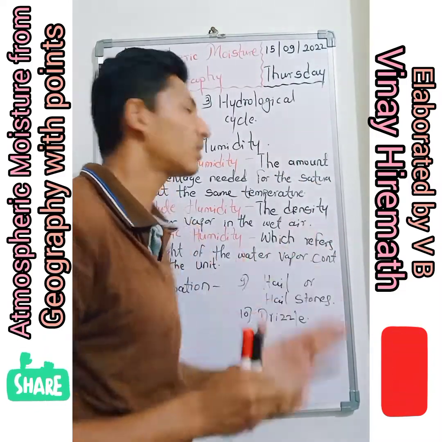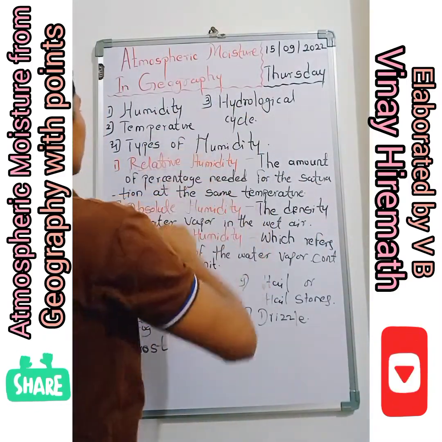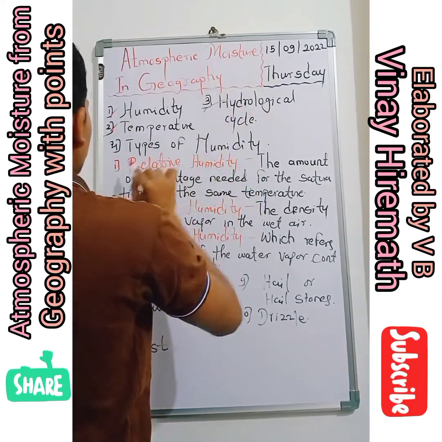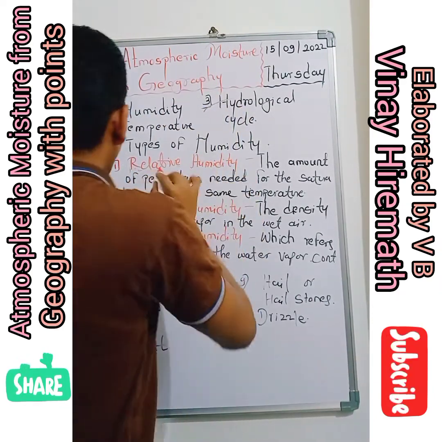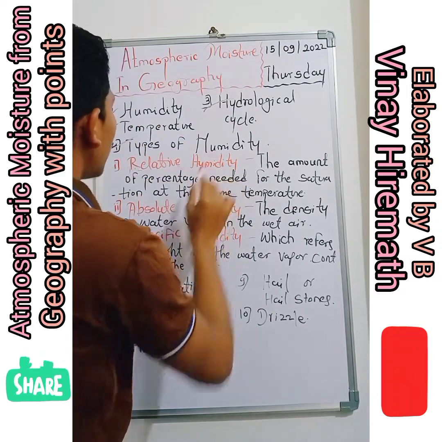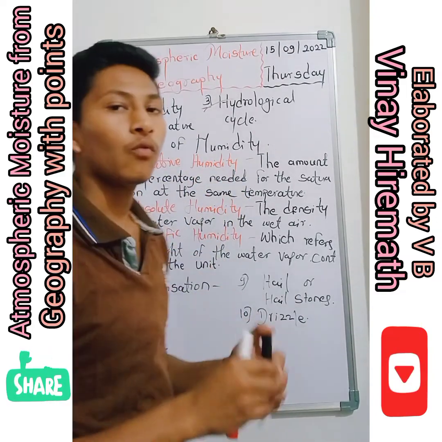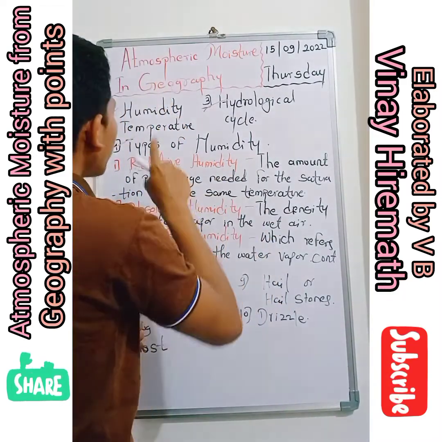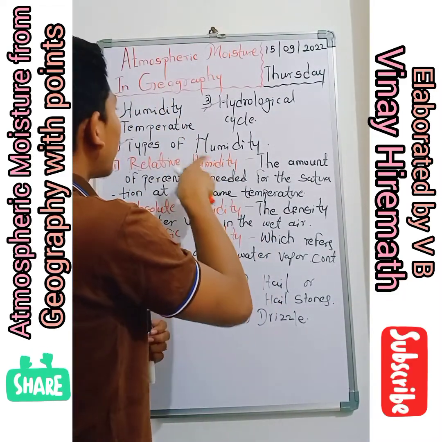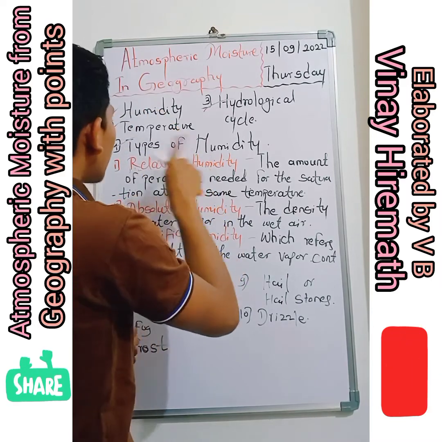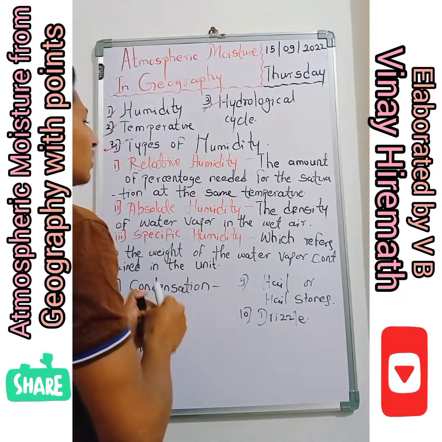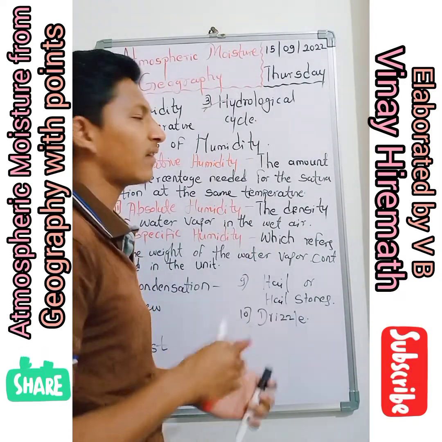Now we understood the hydrological cycle, and we completed humidity, temperature, and the hydrological cycle. Now, types of humidity. What is humidity? The amount of water vapor present in the atmosphere. Now what are the subtypes of humidity? There are relative humidity, absolute humidity, and specific humidity. We should understand them with their definitions.